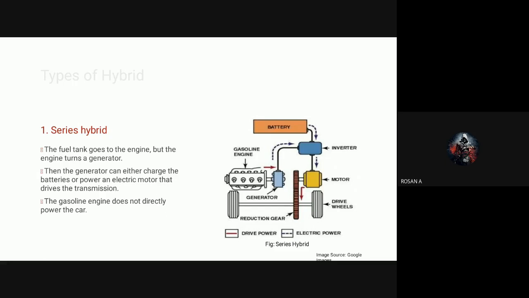So how the electrical power will be generated, then how the electrical power will be supplied to the electrical motor, and how the electrical motor will run the vehicle, right? So this is called the series type of hybrid system.